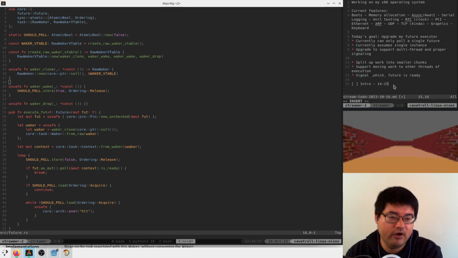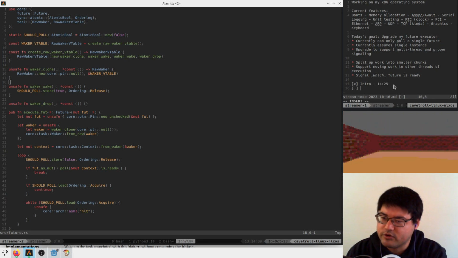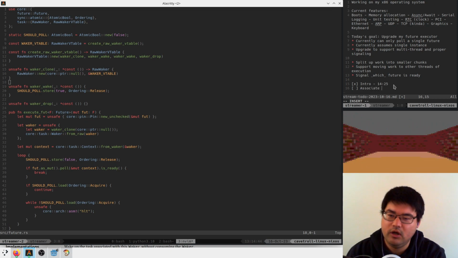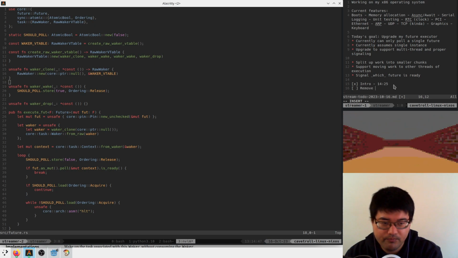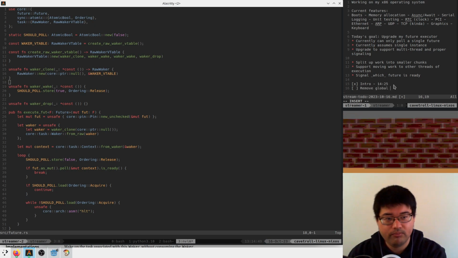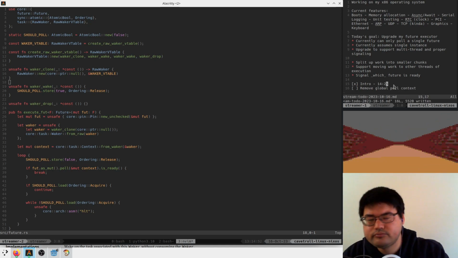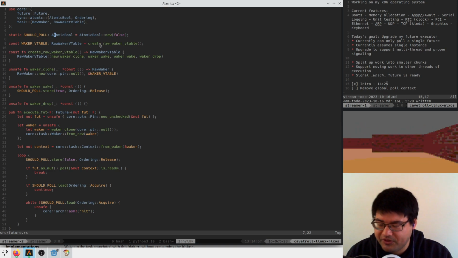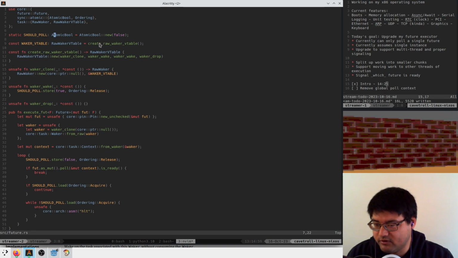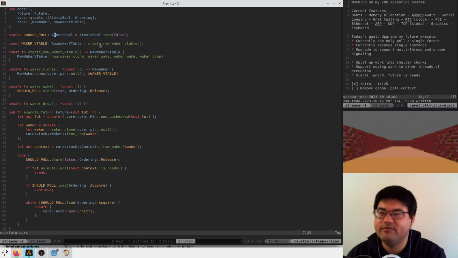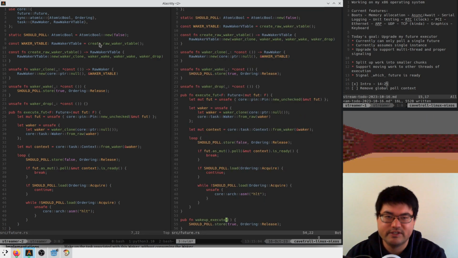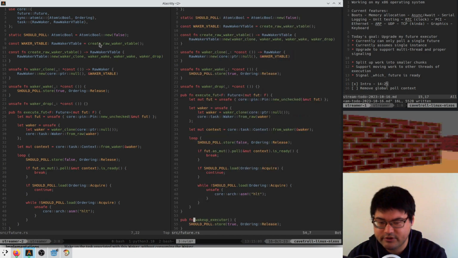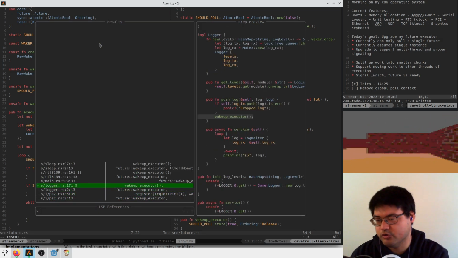It's like 1425-ish. So the first thing we want to do is what? We probably want to remove the global context. Remove the global poll context. Basically our interrupts, when they fire, they should be tied to a specific future. And right now we have this static boolean, and all interrupts just call this wake up executor function that just sets that to true, essentially.